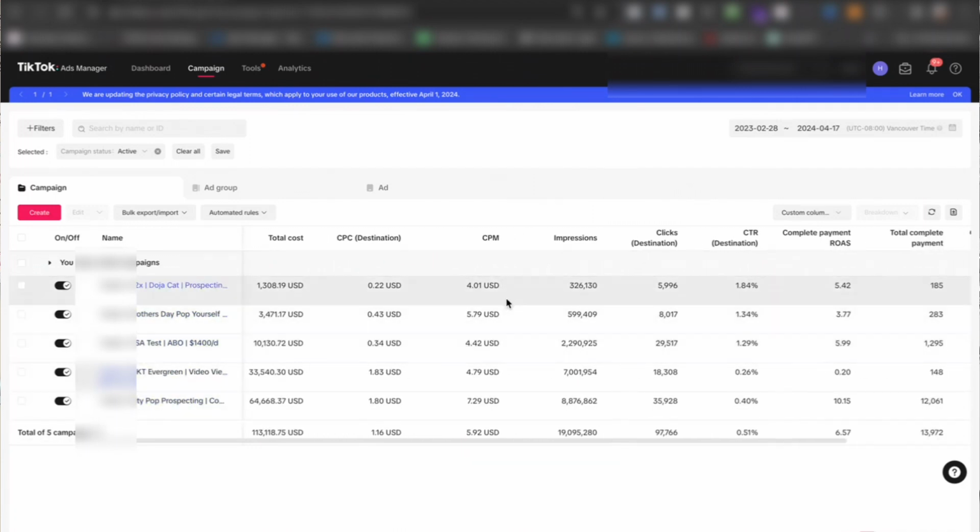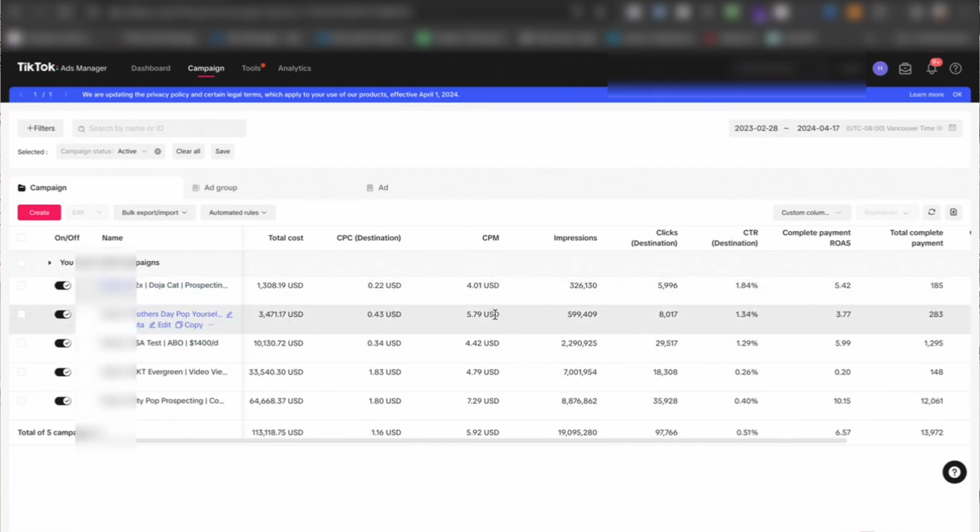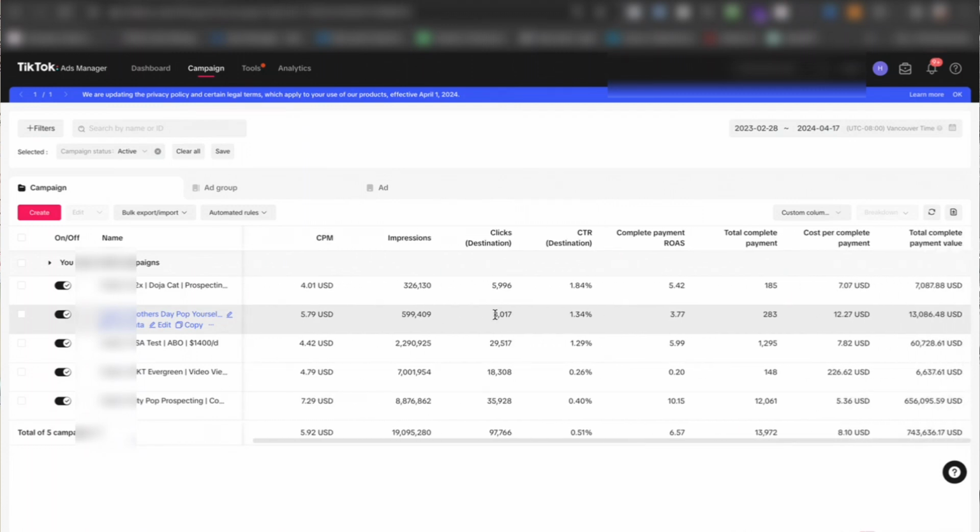One thing that you'll notice is that the CPM on TikTok is very cheap compared to any other platforms out there. That's one of the advantages with TikTok, it's very cheap to run ads on here in terms of the CPM. It has the lowest CPM across every other social platform. It's lower than Meta, or lower than Facebook. So that's one of the advantages that TikTok has. Very low CPMs, very cheap to run ads over here.